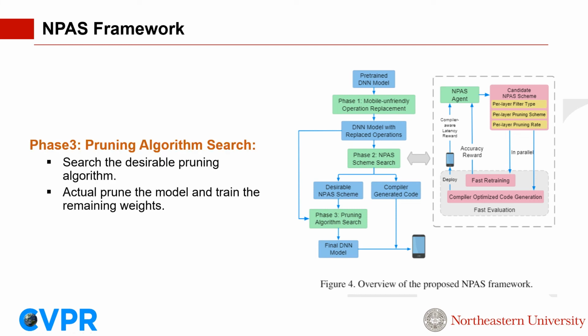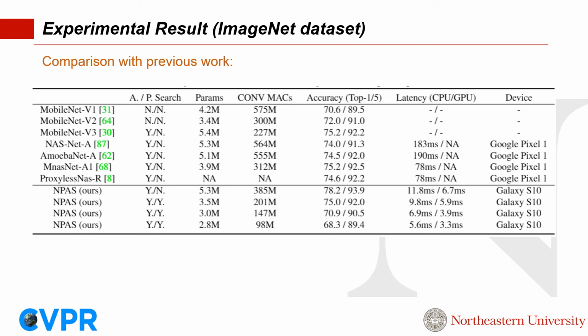Phase 3 is to search the pruning algorithm. The previous phase has already determined the per-layer filter types, pruning schemes, and pruning rates, so that the compiler-generated code can satisfy the overall latency constraint. The remaining task of this phase is to search for the most desirable pruning algorithm to perform actual pruning and train the remaining weights. In phase 3, we compare the resulting DNN accuracy from the candidate pruning algorithms in a few epochs, select the one with the highest accuracy, and continue with a best-effort algorithm to derive the final DNN model. Here we give part of the results of our experiment.